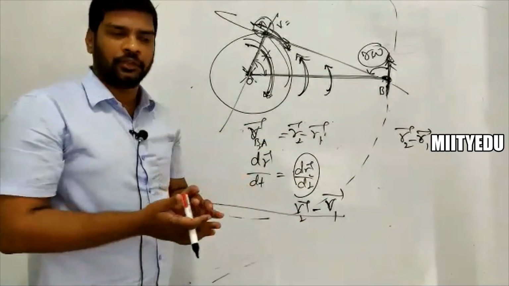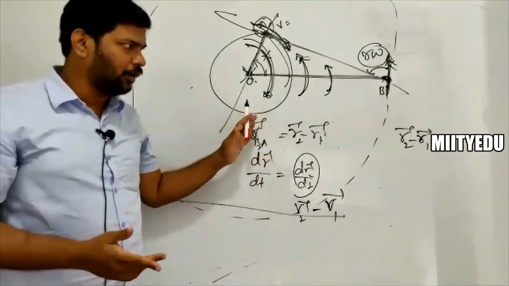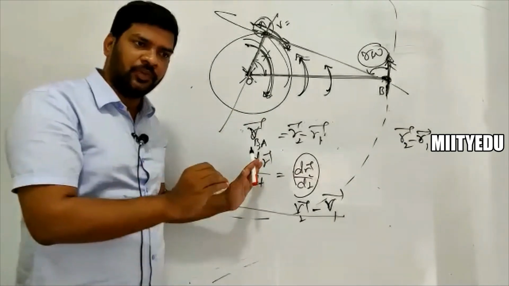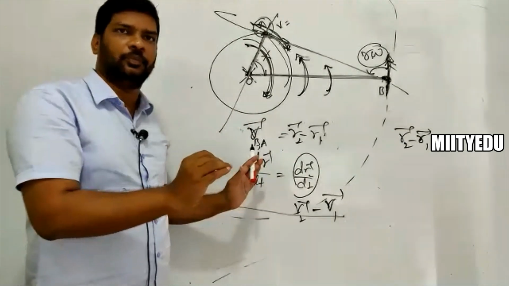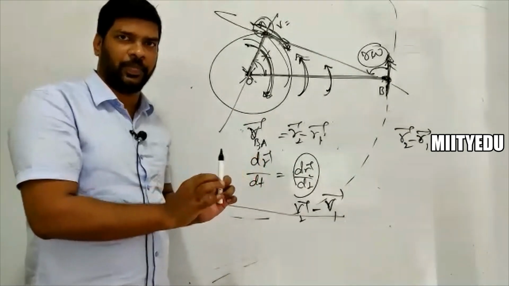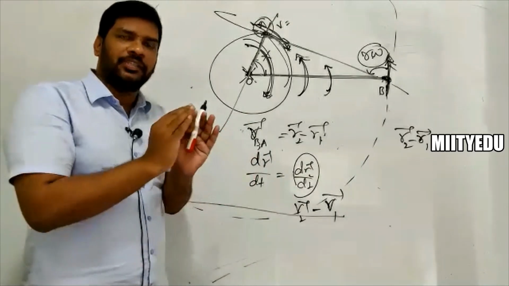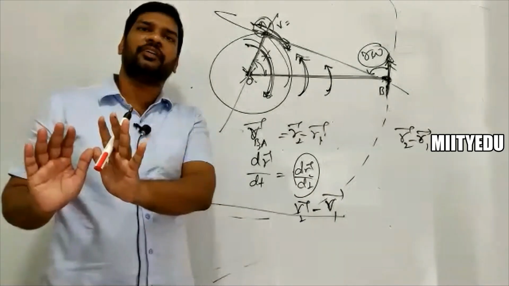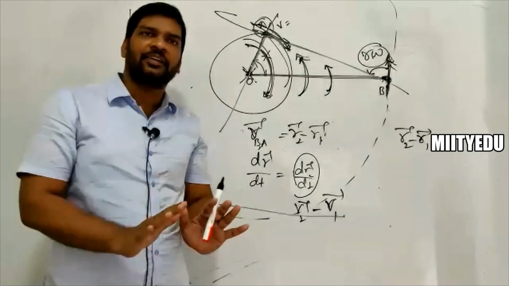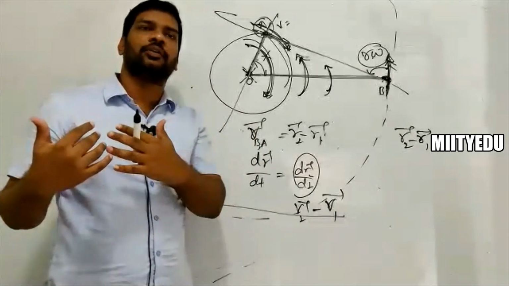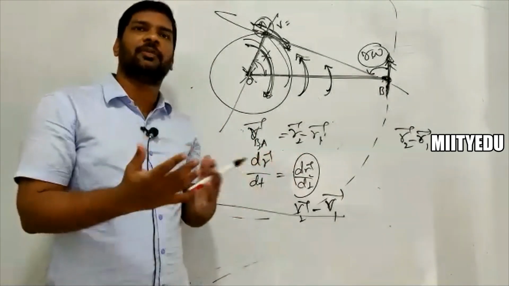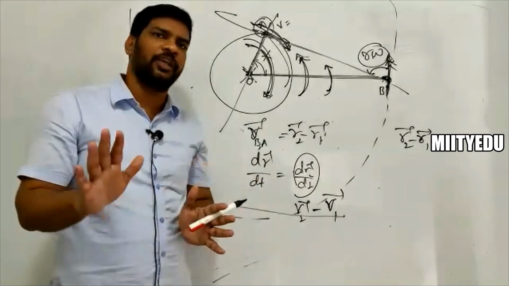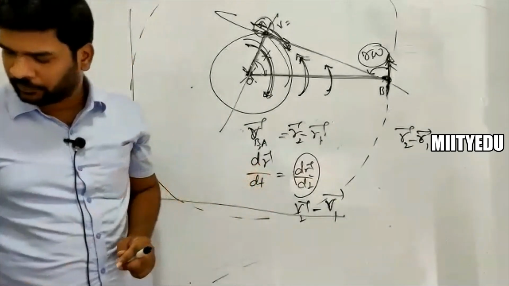Clear? So I hope you understood the difference between a reference frame fixed to some point, the observed idea, and simply using the words with respect to. When the words with respect to are given, then it is not the observed idea. In that case, what you learned in kinematics, like v2 bar minus v1 bar, you are going to make use of that one. There is not much difference. It is going to be the same thing which you take here.